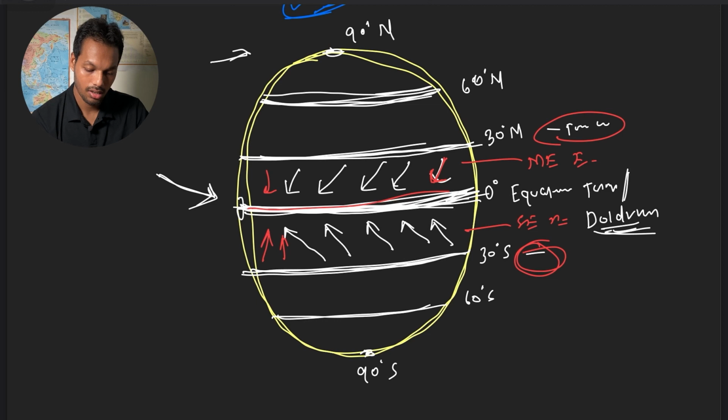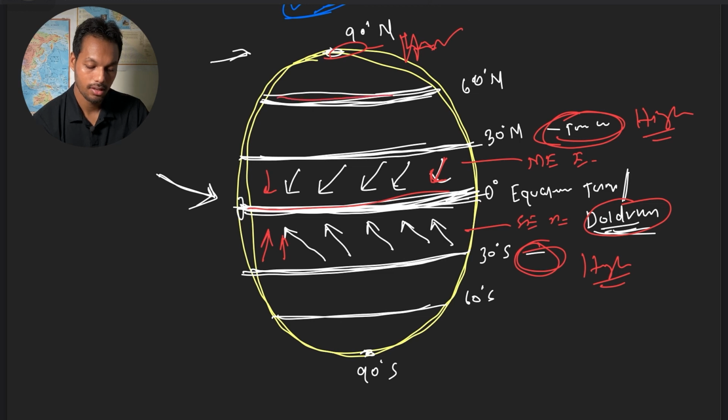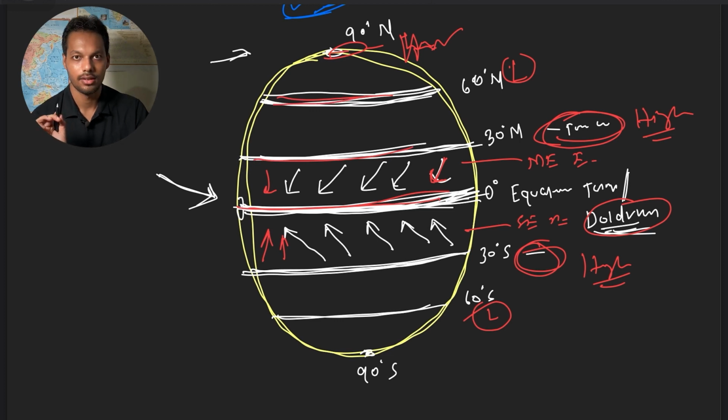Here the subtropical region is a high pressure belt, the doldrum is a low pressure belt, the polar region is a high pressure belt, and the temperate region is a low pressure belt. Clear? This is low, this is high, this is low, this is high. How are they created?